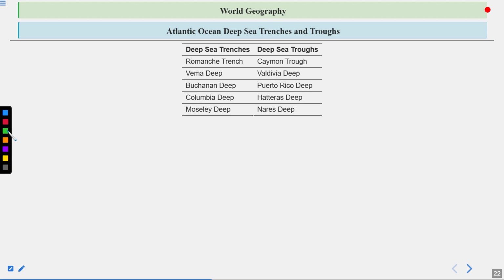Some other deep sea trenches: Romanche Trench, Wema Deep, Buchanan Deep, Columbia Deep, Moselle Deep, Cayman Trough, Valdivia Deep, Puerto Rico Deep, Hatteras Deep, and Nares Deep.